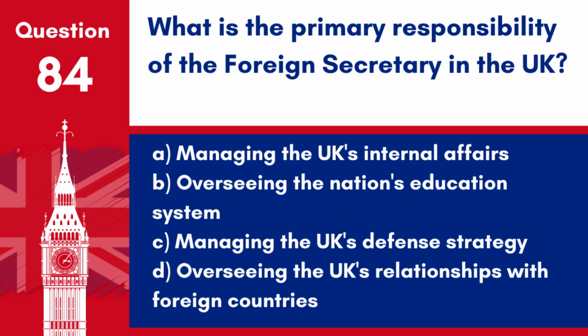Question 84. What is the primary responsibility of the Foreign Secretary in the UK? A. Managing the UK's internal affairs. B. Overseeing the nation's education system. C. Managing the UK's defence strategy. D. Overseeing the UK's relationships with foreign countries. Answer D. Overseeing the UK's relationships with foreign countries. The Foreign Secretary is responsible for the work of the Foreign, Commonwealth and Development Office, including diplomatic and foreign relations.